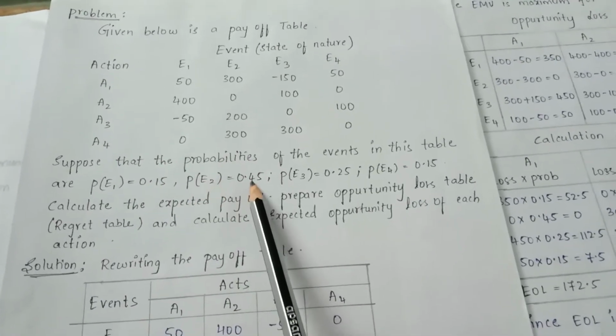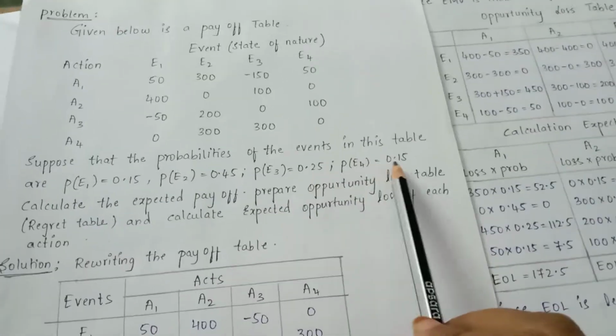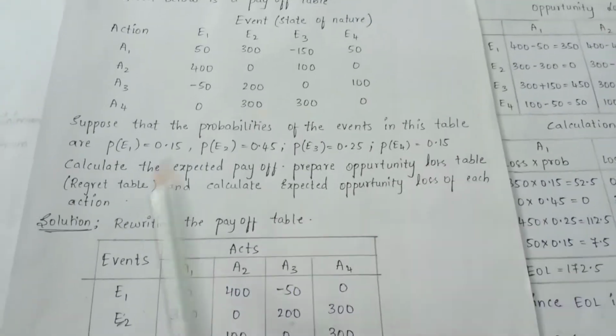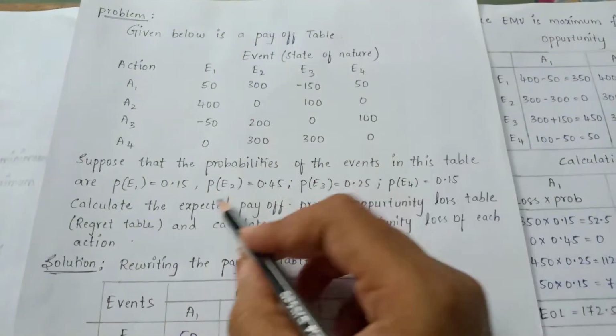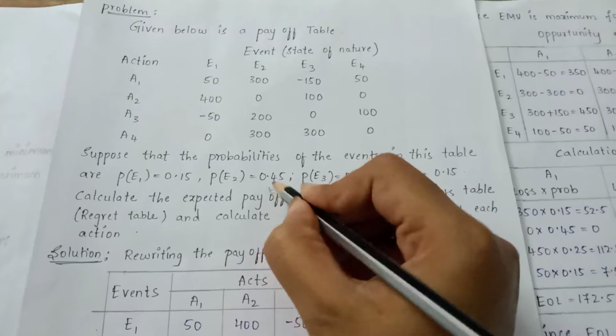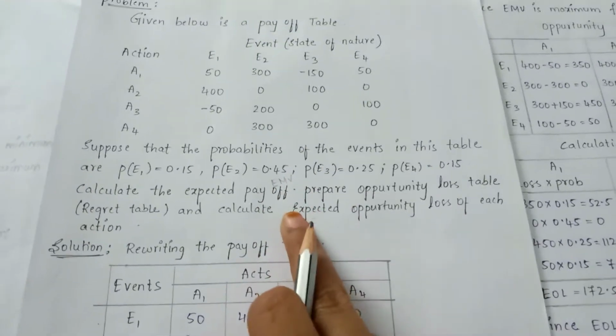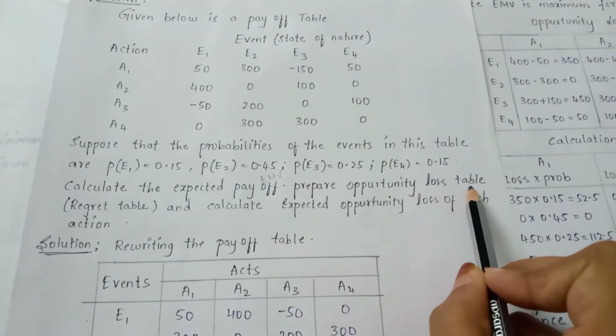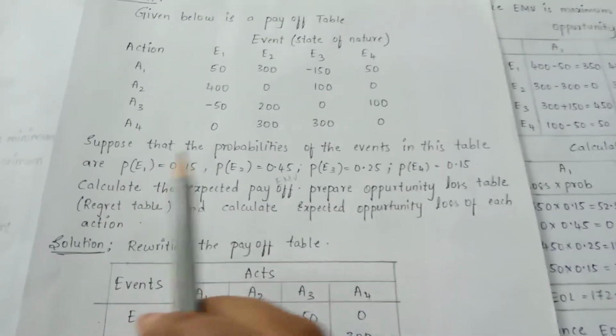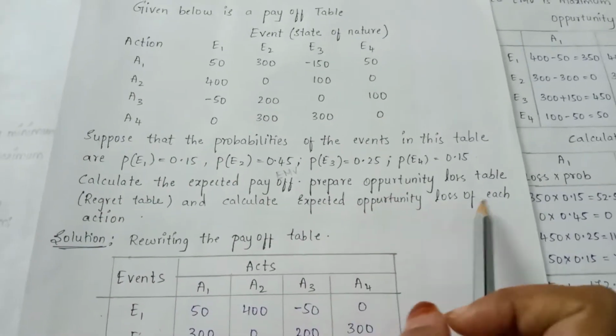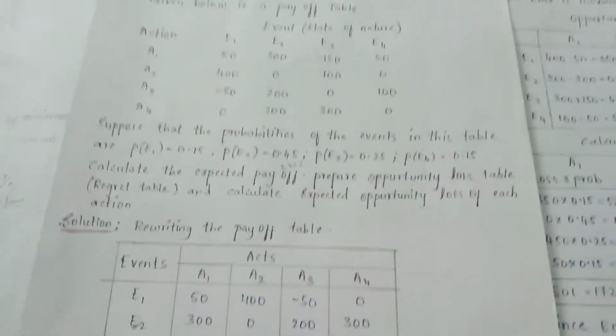The probability of E2 is 0.45, E3 is 0.25 and E4 is 0.15. Calculate the expected payoff. The expected payoff is nothing but the expected monetary value, that is EMV. And next, prepare the opportunity loss table, also known as the regret table, and calculate the expected opportunity loss of each action. Clear, students?